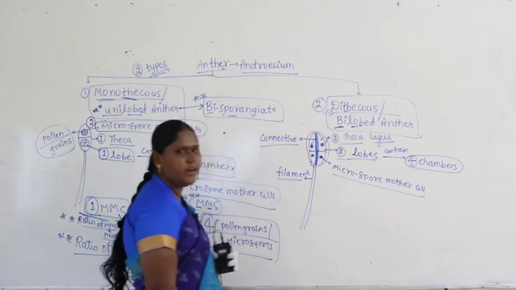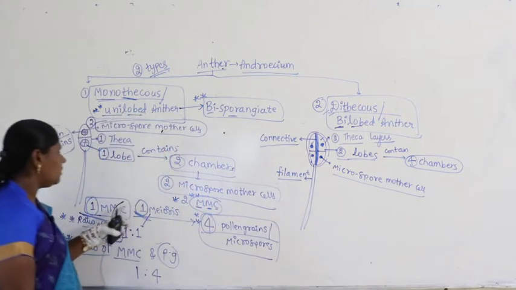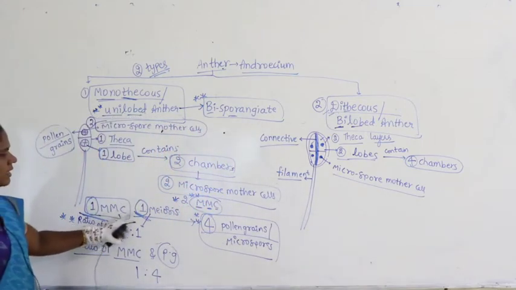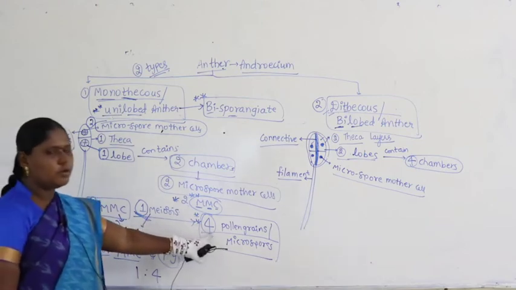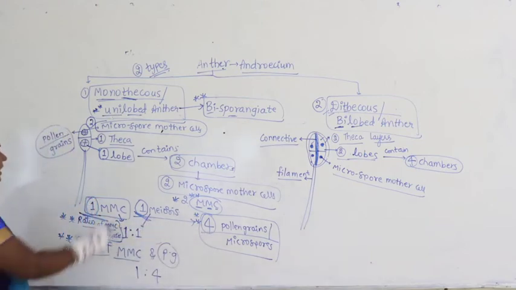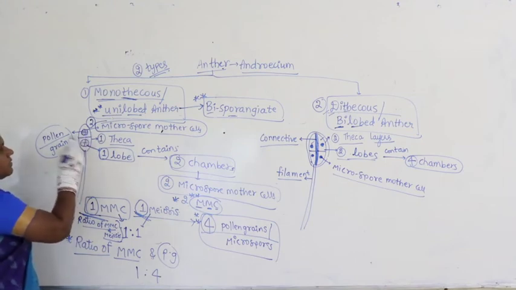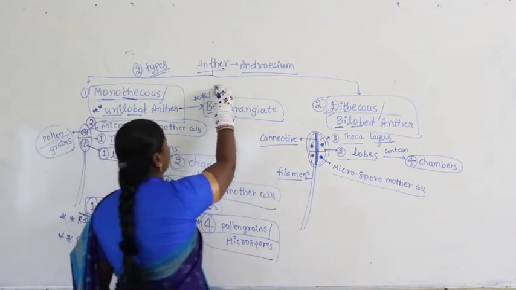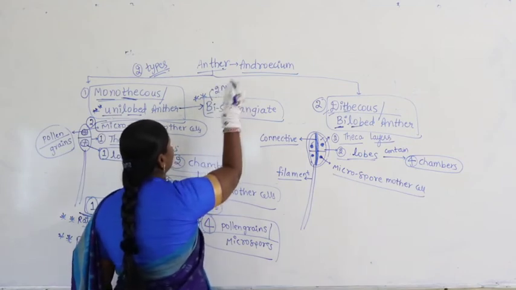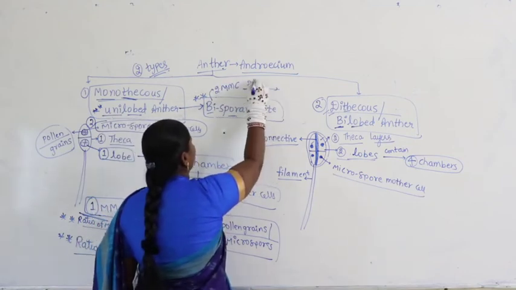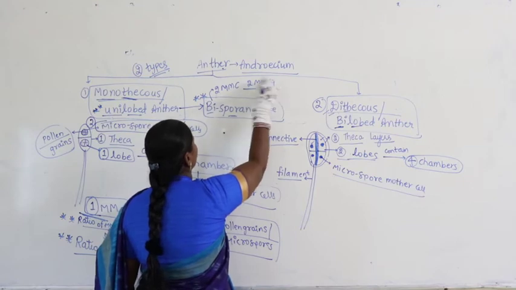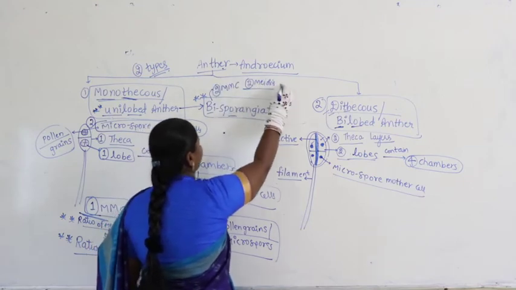Stalk is called as filament. Now how many here? Here 1 microspore mother cell undergoes 1 meiosis, produces 4 pollen grains. Like that, how many mother cells are there here? This is 1 mother cell, this is 1 mother cell. Bisporangiate meaning 2 microspore mother cells. They undergo 2 meiosis. Altogether how many pollen grains?